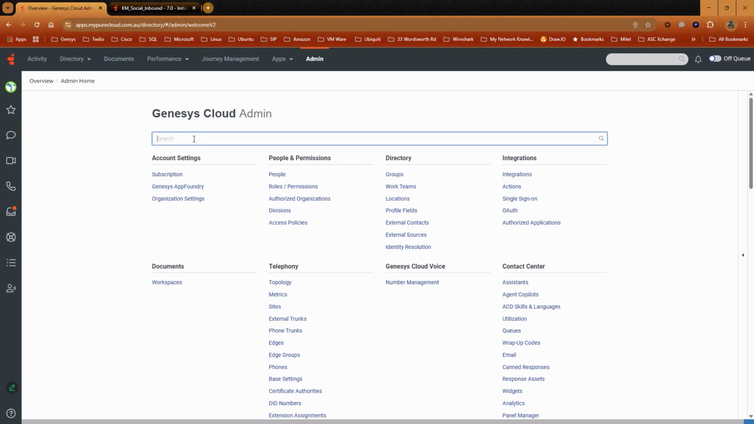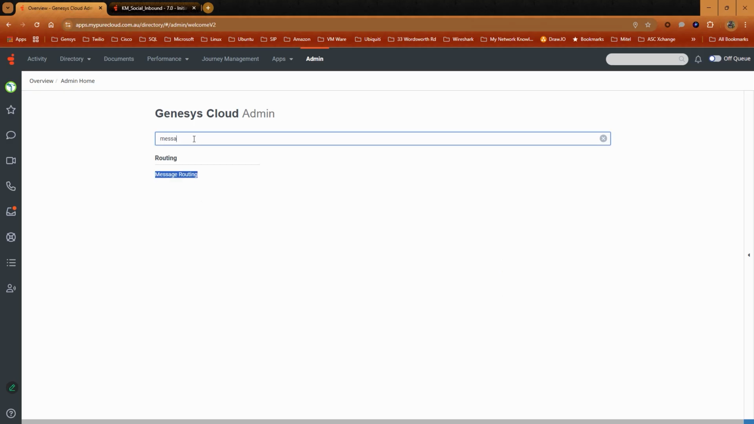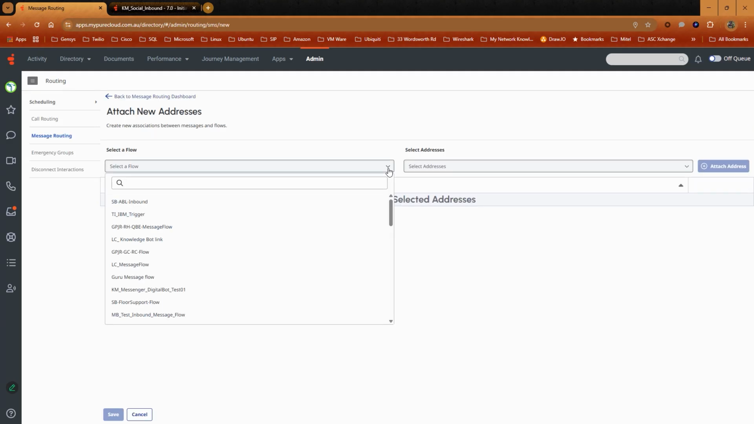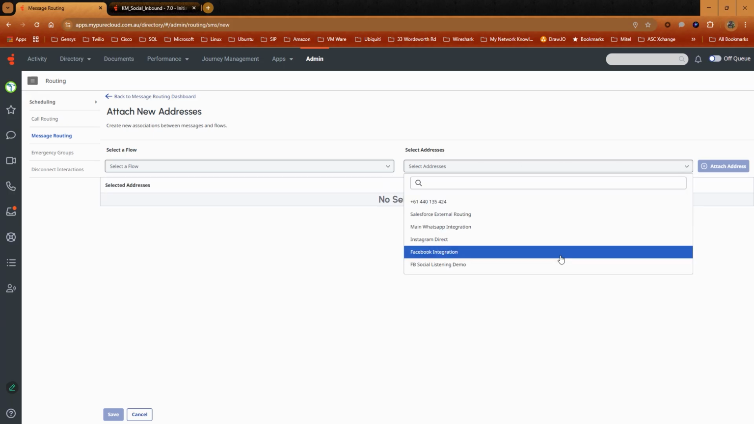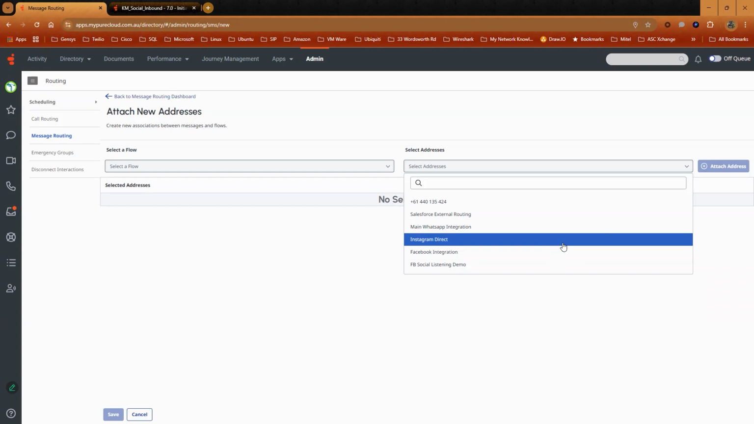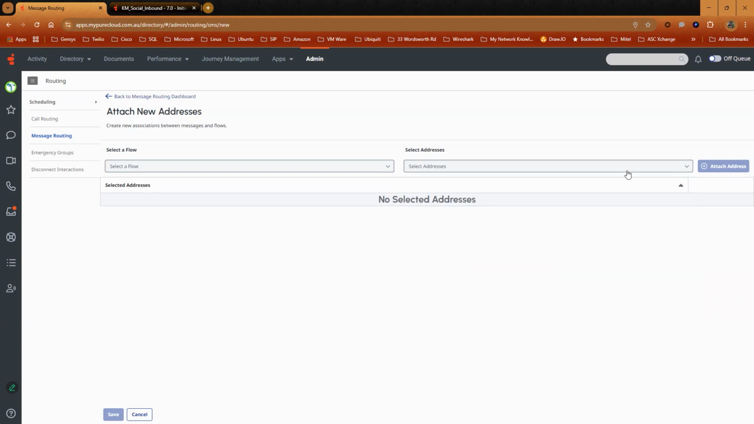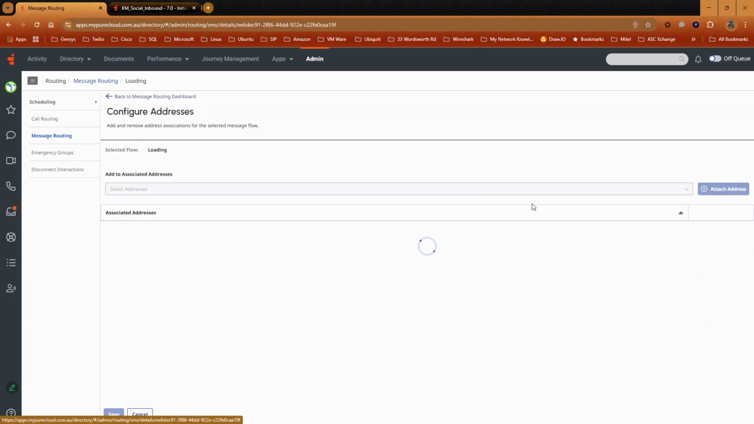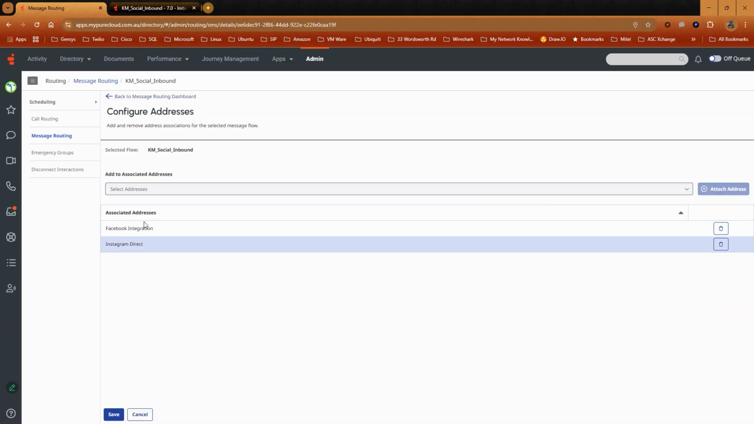Navigate back to Admin, Routing, and Message Routing. Click Attach New Address to a flow. Select your flow that you have just created, followed by the integration that you have created earlier on under Platform Configurations. For this demo, I have already created a message routing rule. As such, you would not see the flow that I have created. However, I've added my two integrations that I did earlier on under Platform Configurations.